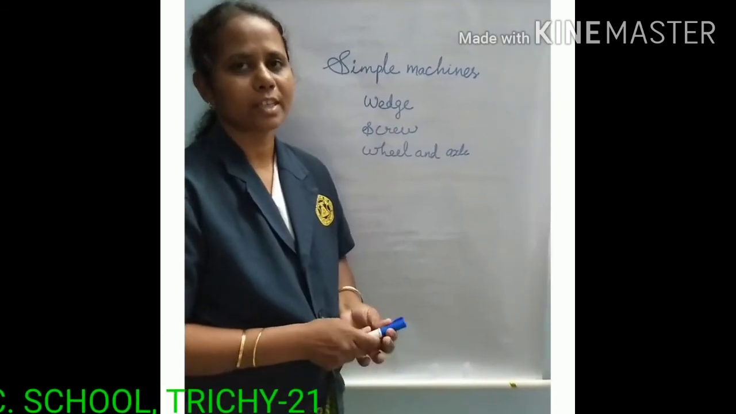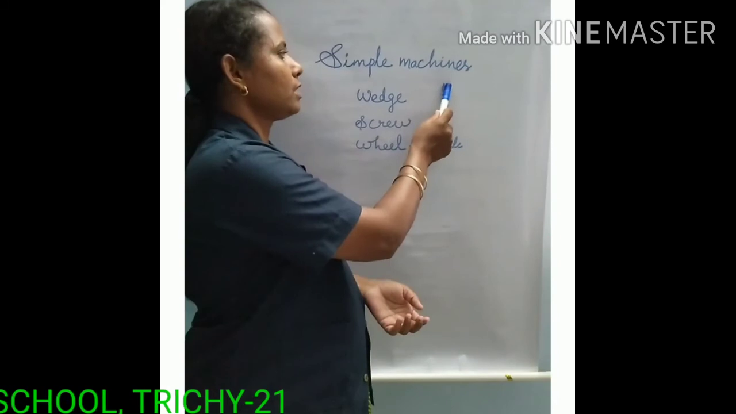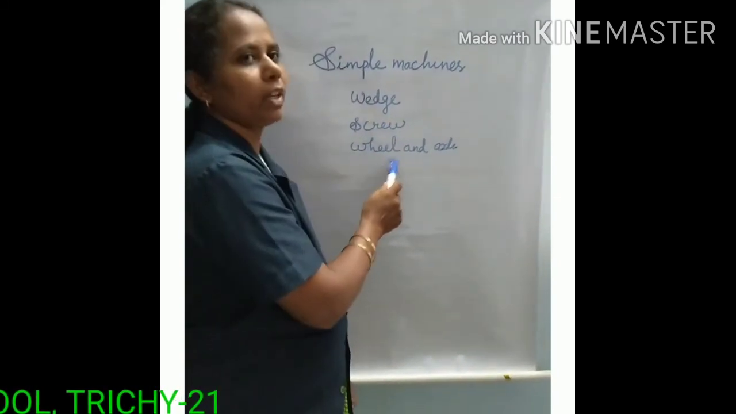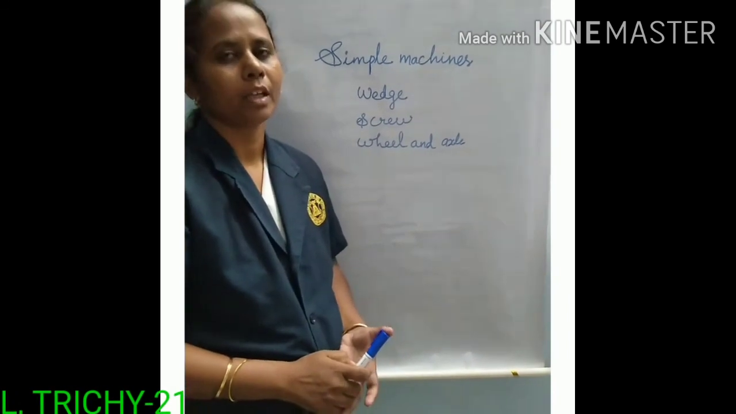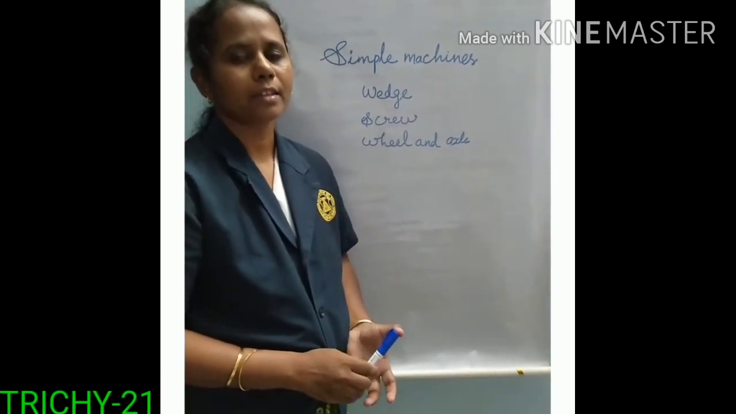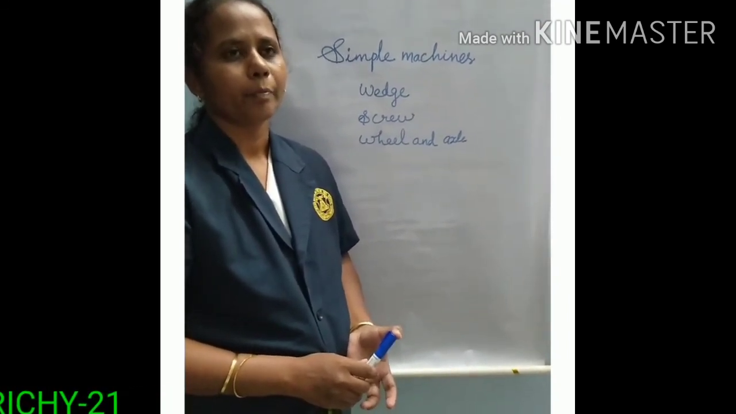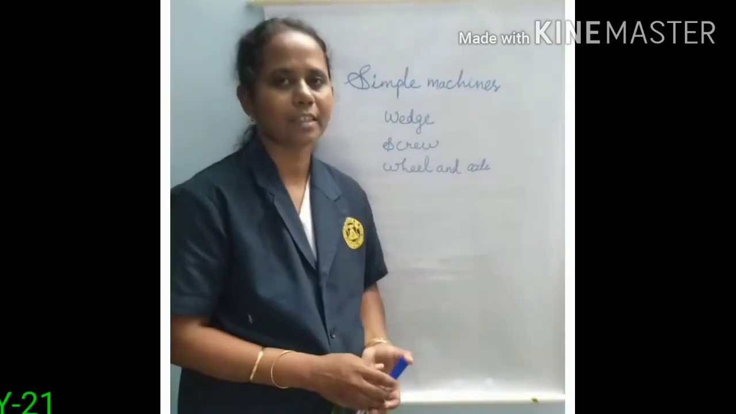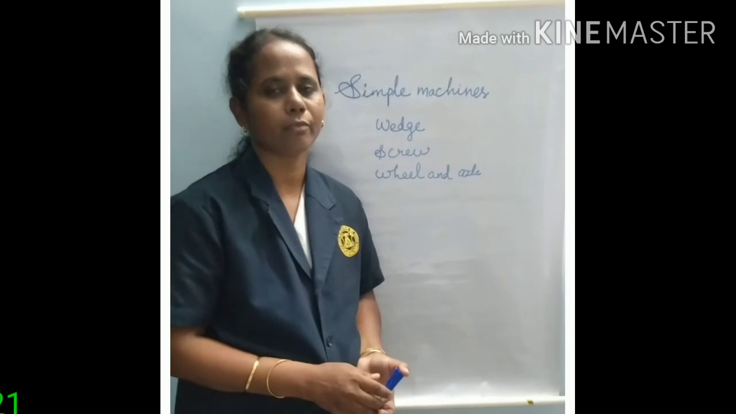Okay students, today's class was on simple machines. These are the examples: wedge, screw, wheel and axle. One interesting fact: our teeth are a simple machine because we cut, chew and grind the food we eat.